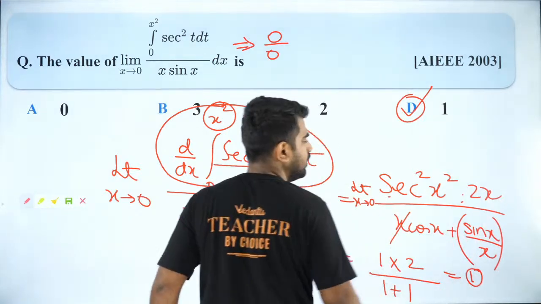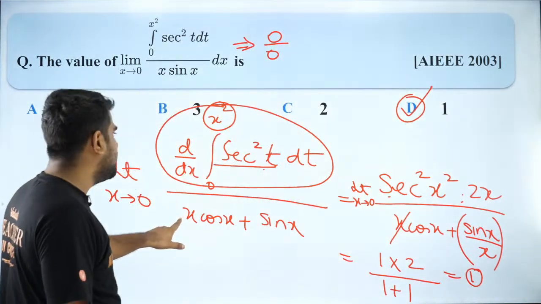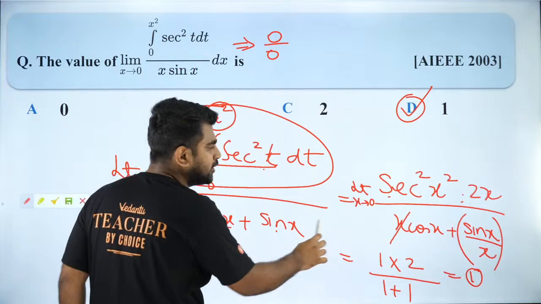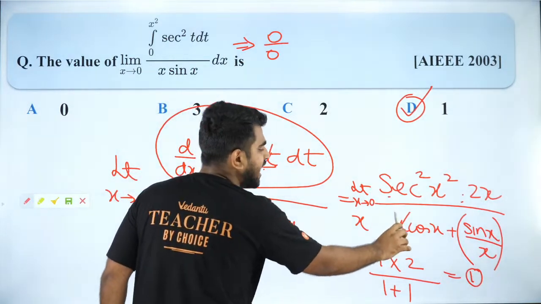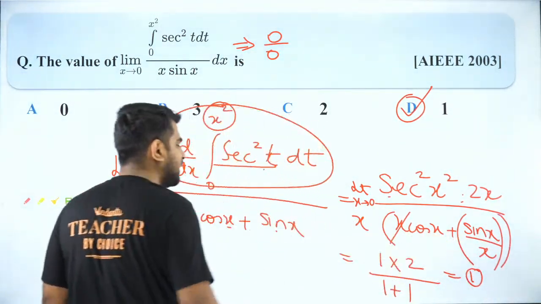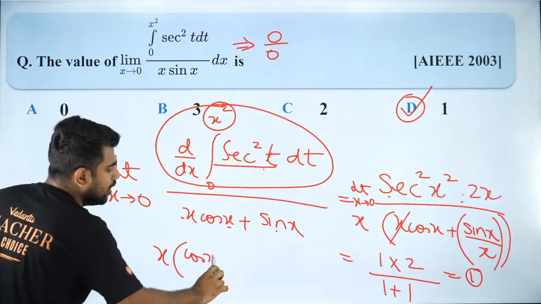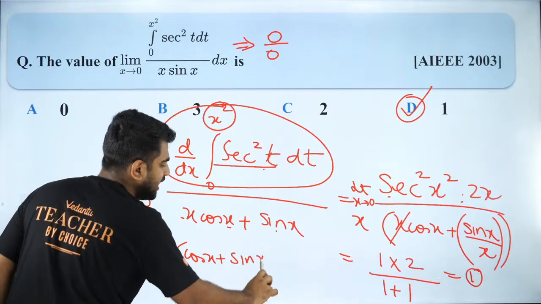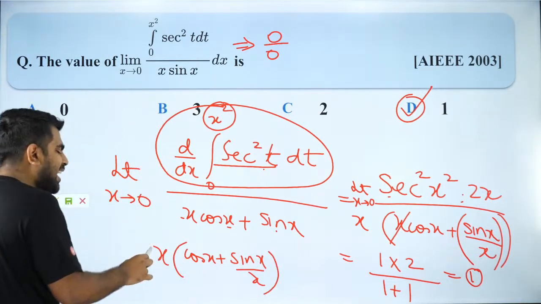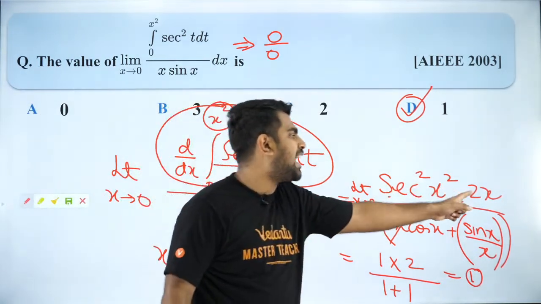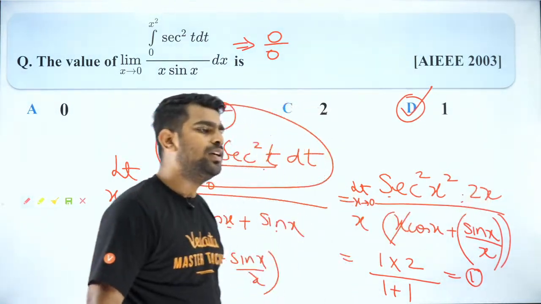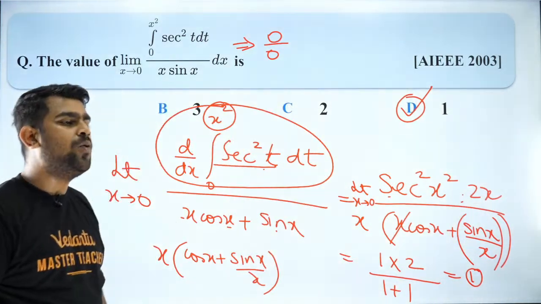And then denominator, if I differentiate, I will get x cos x plus sin x. If I take x common, I will get x into cos x plus sin x by x in the denominator. Why did I take x common? Because I want to cancel it with this one. Clear? So that is how it works.